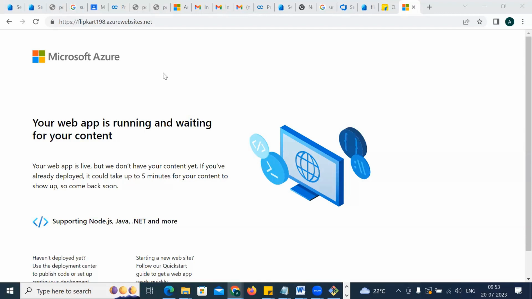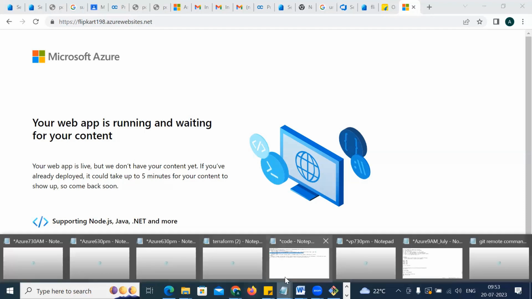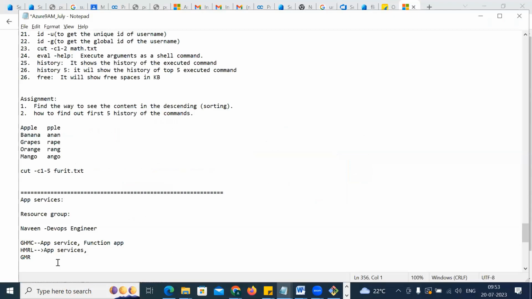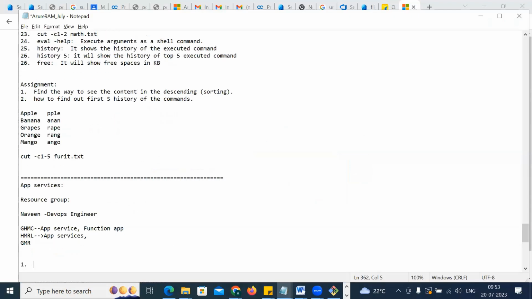Did you get the point here? Okay, the chances are there. Yes, Washim, let me take you here. See, the first thing is the app service is ready with the website right here.